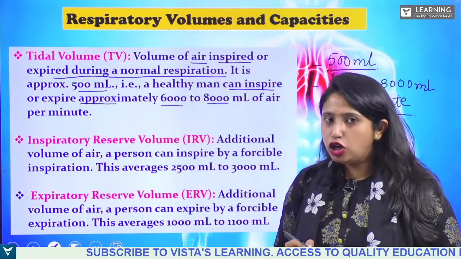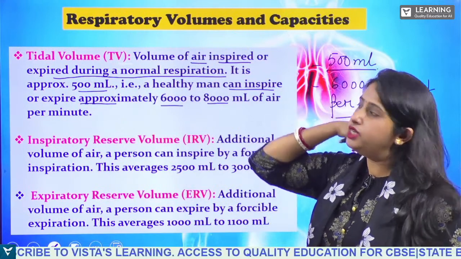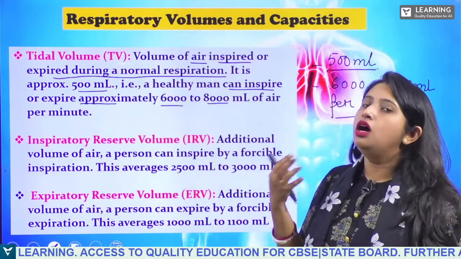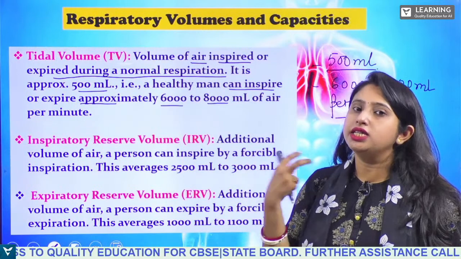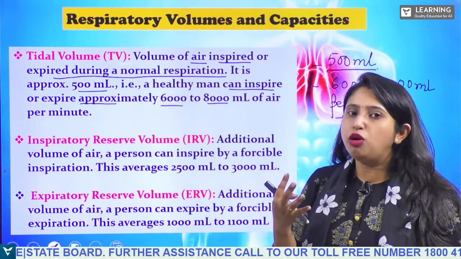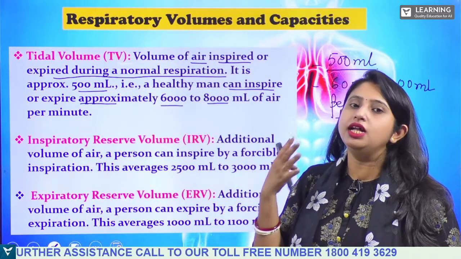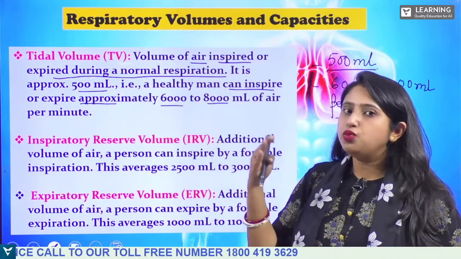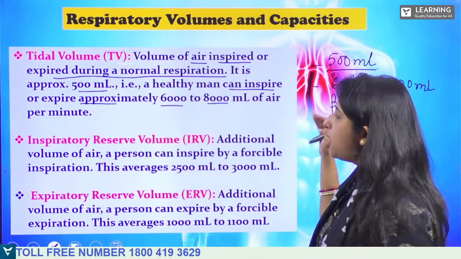This is tidal volume. Clear? It is nothing but how much a normal human being can inhale and exhale. What is the capacity of a normal human being to exhale and inhale the atmospheric air? It is 6,000 to 8,000 ml per minute.